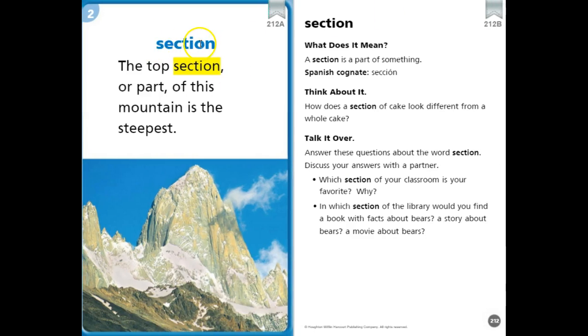Read with me. Section. The top section or part of this mountain is the steepest. A section is a part of something. How does a section of cake look different from a whole cake? Answer these questions about the word section and discuss your answers with your learning adult.